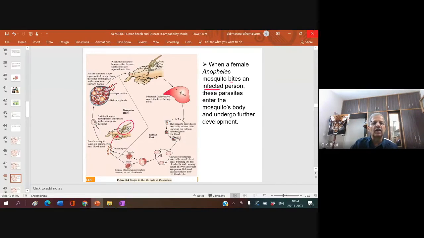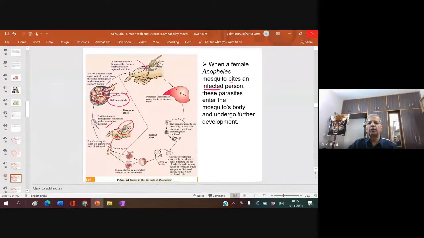Now these gametocytes enter the female mosquito's body, and fertilization takes place inside the intestine, and from there development takes place in the mosquito's intestine. From there, the mature infective stage develops, what we call the sporocyte stage. Now you see that it develops towards the salivary glands. So the mature infective stages escape from the intestine and migrate to the mosquito's salivary glands. These gametocytes get converted to sporocytes, and when this mosquito bites another healthy person, the sporocytes enter the body of the healthy person.